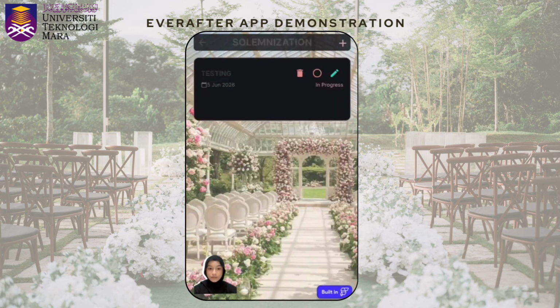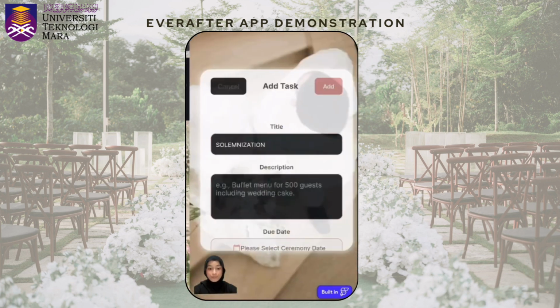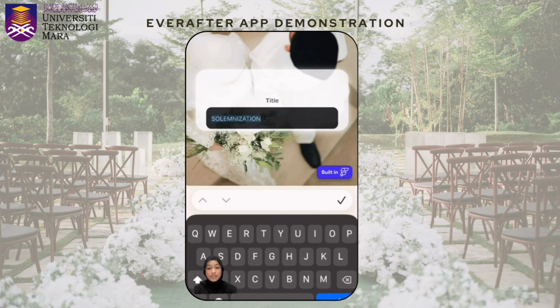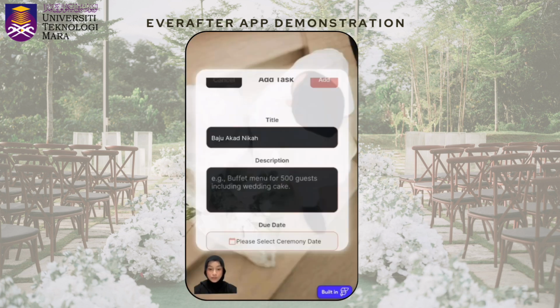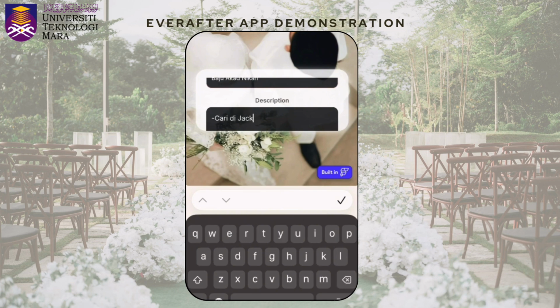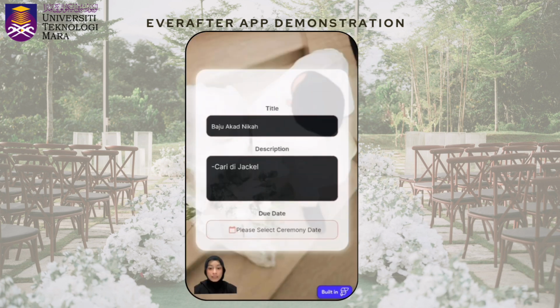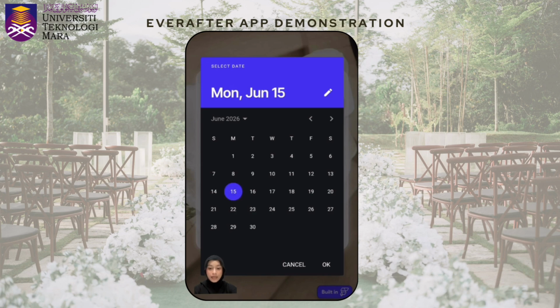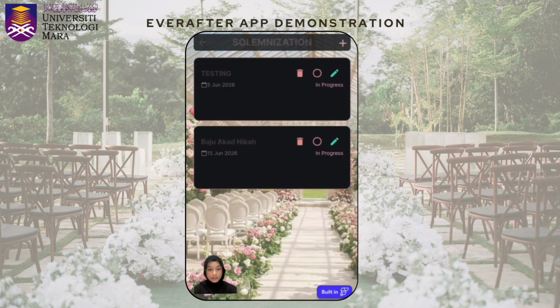For example, if a user selects the solemnization category, they will enter the solemnization task page. On this page, users can click the Add button to create a new task. They will need to enter information such as task title, description, and due date. After filling the details, they simply click the Add button. The newly created task will then be displayed on the solemnization page. The same process can also be applied to the other categories such as marriage, engagement, and reception.